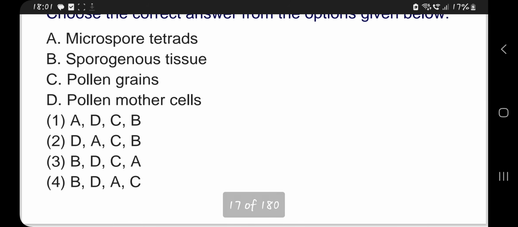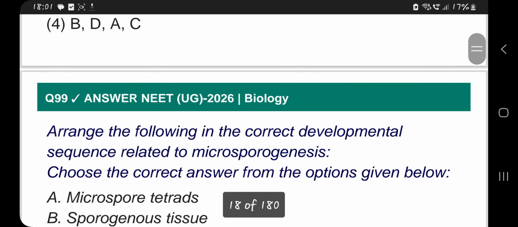That is, sporogenous tissue is the first stage, pollen mother cell is the second stage, microspore tetrad is the third stage. From tetrads, they form the pollen grain, which is the fourth stage. So BDAC, the fourth option, is correct.